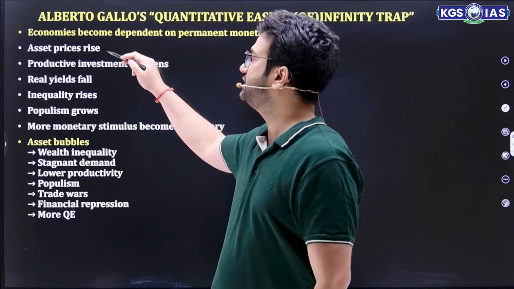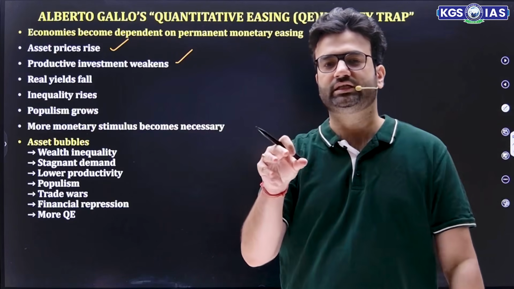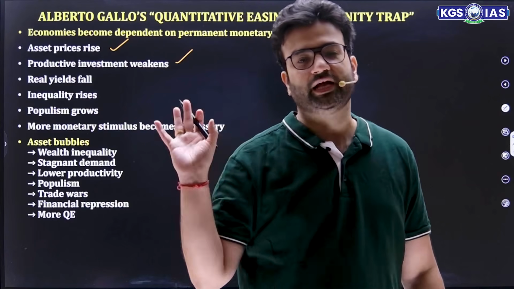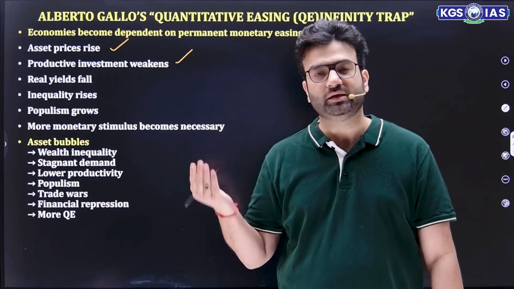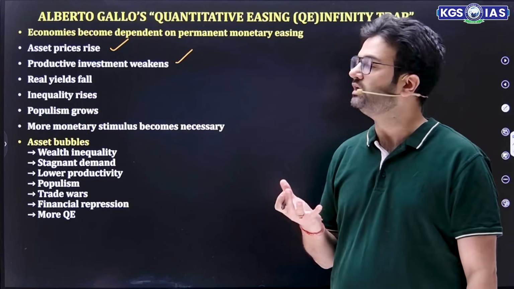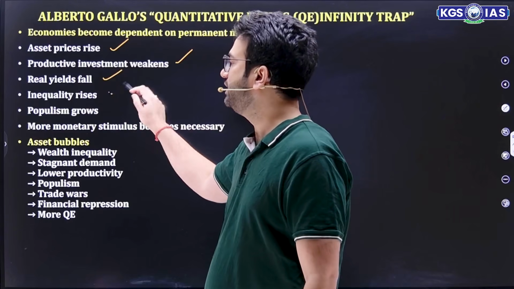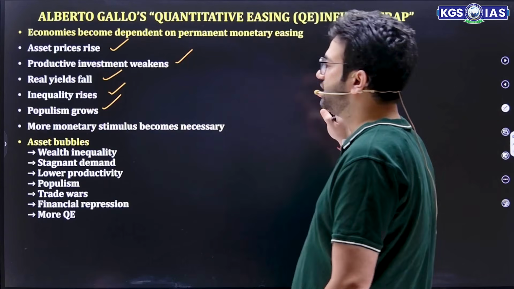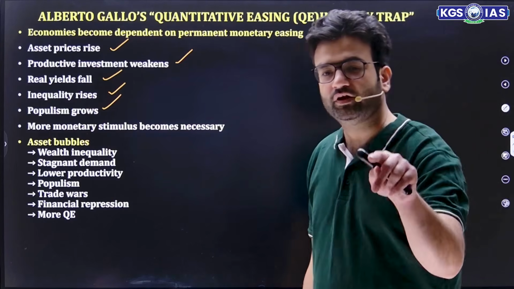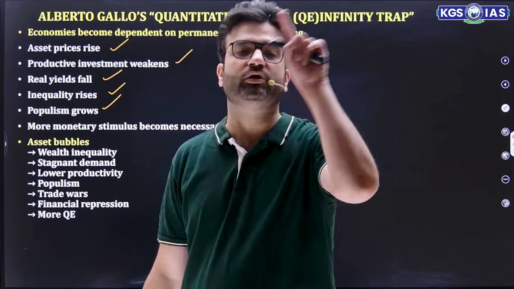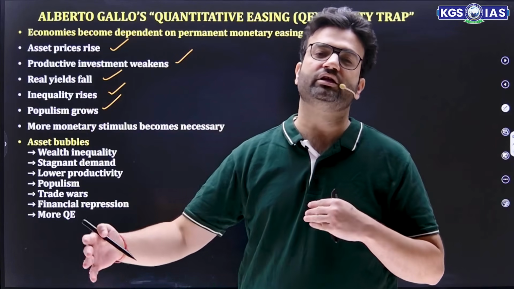Then they try to purchase things. So asset prices rise and productive investment weakens. Even if an asset is worth 5 crore, suppose the price increases to 7 or 8 crore, that creates an asset bubble. The prices keep increasing because people's purchasing power increases. As a result, productive investment weakens, real returns fall, inequality increases, populism grows, and monetary stimulus again becomes necessary. So it becomes a kind of trap where once you reduce the interest rate, there is again a need to reduce it, because the gap between the rich and the middle income is increasing a lot.